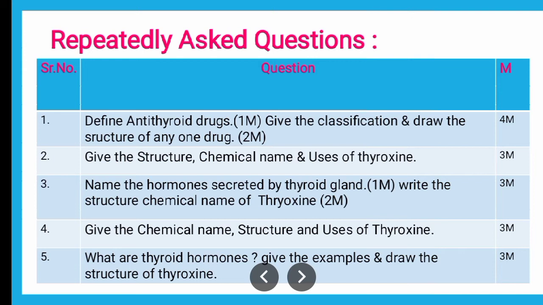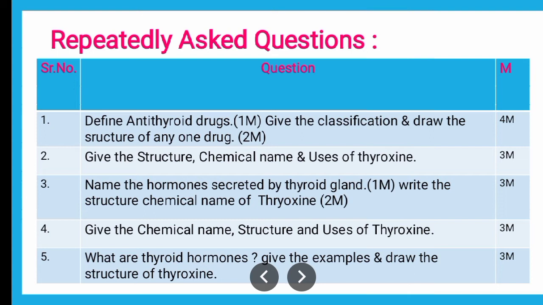Now as far as thyroxine is concerned, which is nothing but T4, known as tetraiodothyronine, it is very important from the exam point of view. They might ask you a complete note on thyroxine when the theory exam is concerned, and they might ask you 1 mark MCQs on thyroxine regarding the properties or regarding the brands. They may ask you the important brands like Thyrox, Roxine, Eltroxine and all.